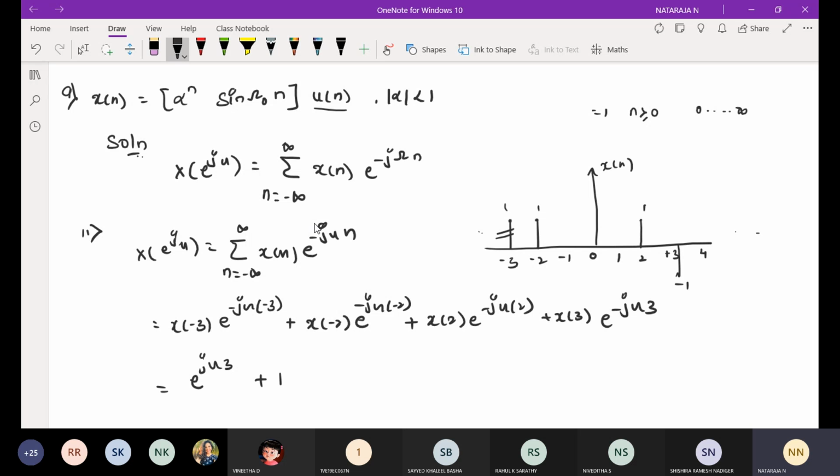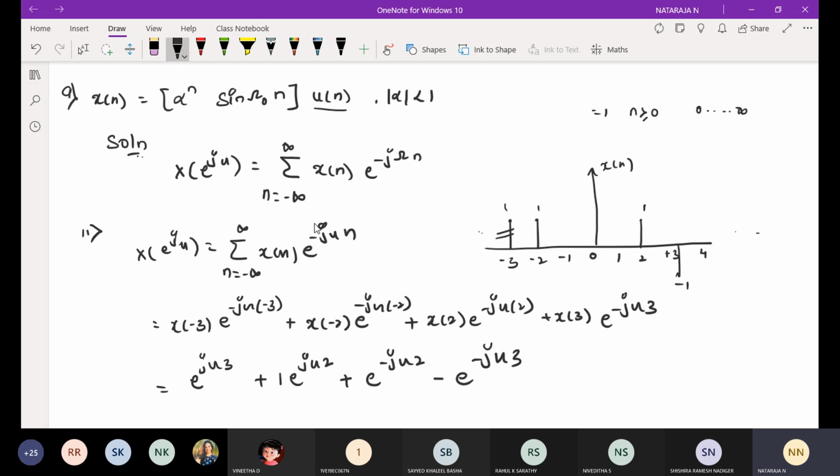If you want, you can write it, or you need not write it. e power j omega 2 we are going to get. Then plus x of 2 will be 1 e power minus j omega 2. Then x of 3 will be -1, so this will be minus e power minus j omega 3.